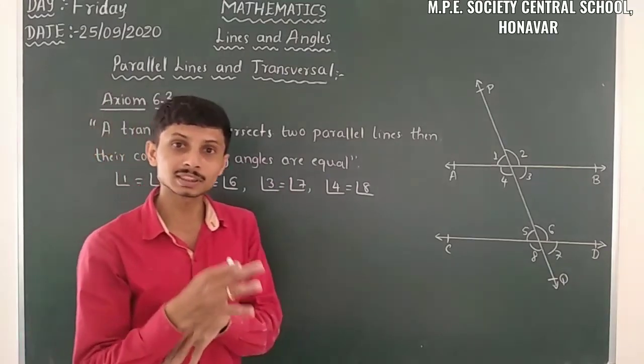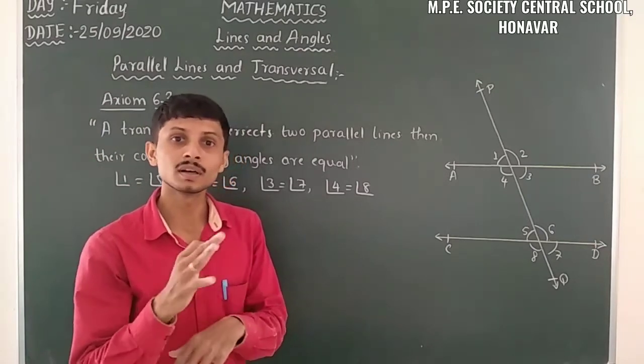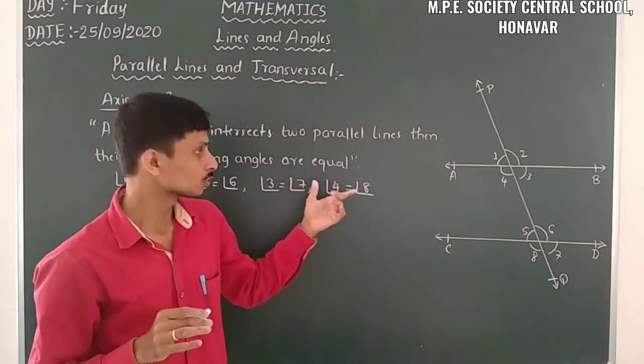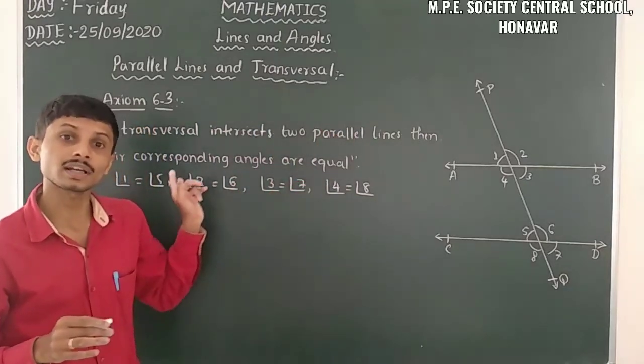So let us take axiom 6.4. It's a converse of this axiom 6.3. So here it tells about corresponding angles.